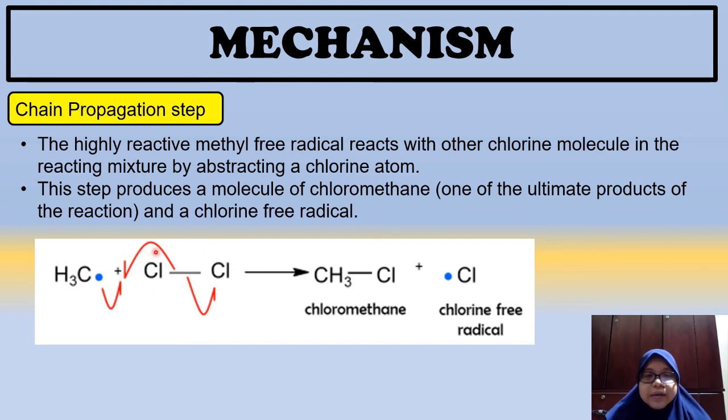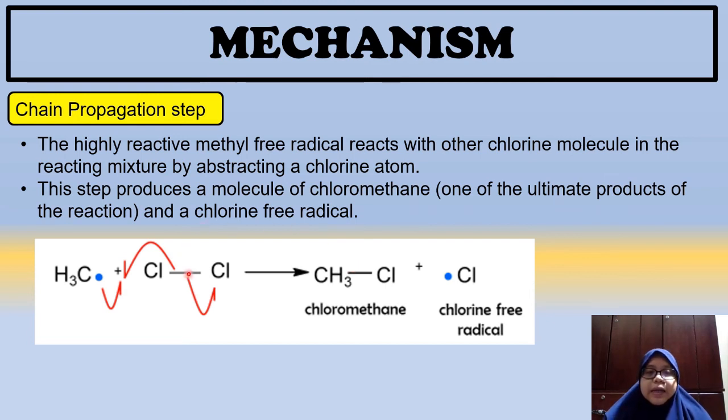So, methyl free radical akan bertindak balas dengan chlorine molecule. So, apa kehendaknya? Dia nak dapatkan klorin daripada chlorine molecule. So, dekat sini chlorine molecule akan terpecah. Satu elektron akan pergi pada chlorine sebelah kiri ni dan chlorine sebelah kiri akan bergabung dengan methyl free radical. So, dia bergabung, nampak kat sini, dia bergabung menghasilkan chloromethane.